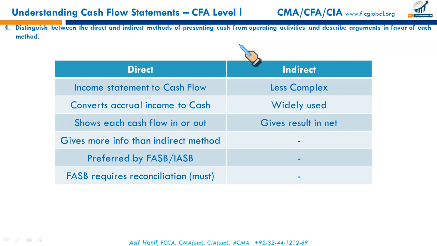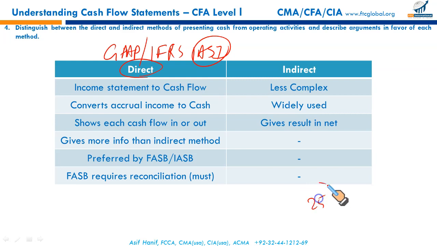Next, there is a little debate on why indirect and why direct. A comparative analysis. The direct method is preferred under US GAAP as well as IFRS. IAS 7 is the specific standard related to cash flow statements. GAAP and IFRS both prefer the direct method. But over the last 25 years of my professional accountancy, specifically having worked in IFRS based regimes, I haven't ever come across a cash flow statement prepared under the direct method.